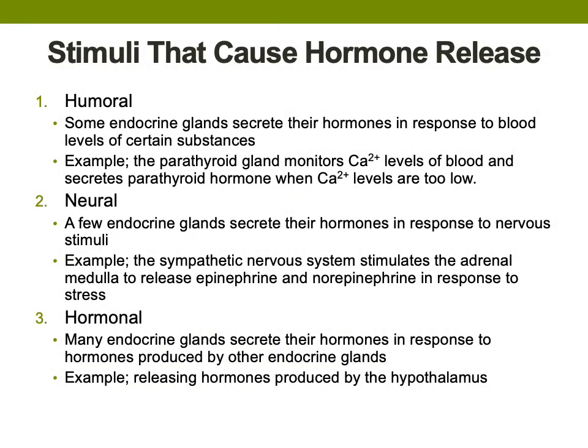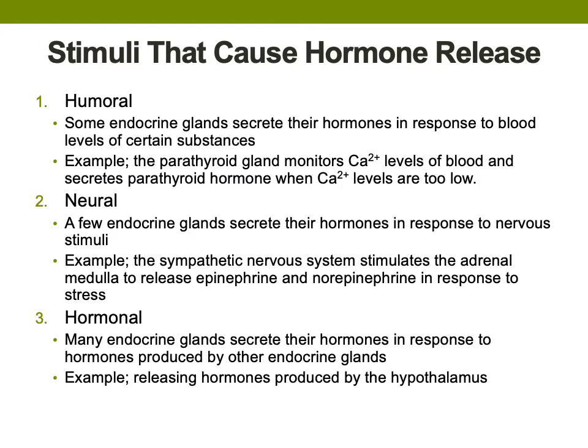There are 3 types of stimuli that can cause a hormone to be released. One is a humoral stimulus, where the hormone is released in response to blood levels of certain substances. A good example is when parathyroid hormone is released in response to low serum levels of calcium.